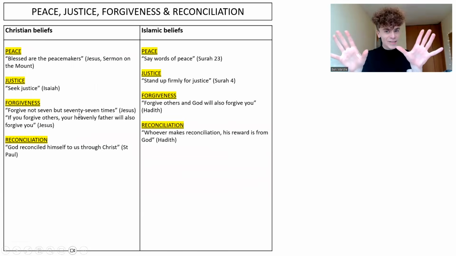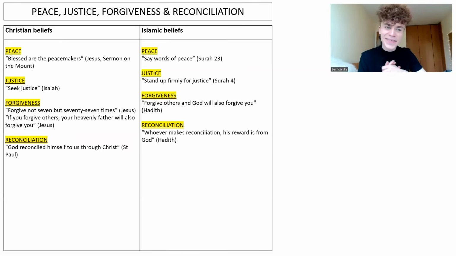There we go, guys. Few technical difficulties, but we can now get started because we need to know about peace, justice, forgiveness, and reconciliation and why they're important for both Christians and Muslims. So why do Christians believe these four things are important?